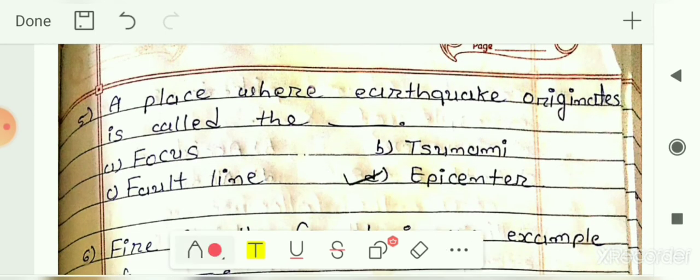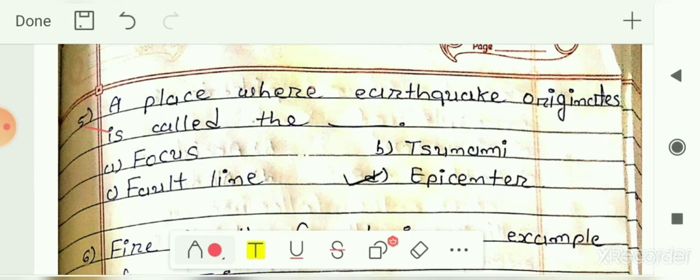Next is fifth number. A place where earthquake originates is called the blank. The place from where the earthquake originates, so that place is known as what? You might have heard this in the newspaper or in the news. The options are focus, tsunami, fault line or epicenter. So here your answer is option D, that is epicenter. The place from where the earthquake originates is called the epicenter for that earthquake. So your answer is option D, that is epicenter.